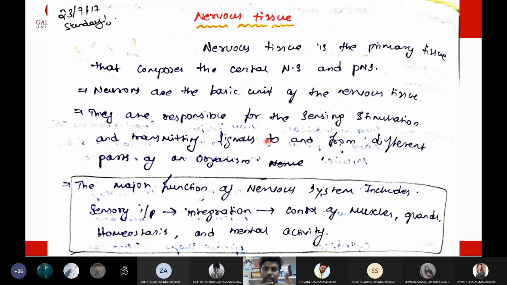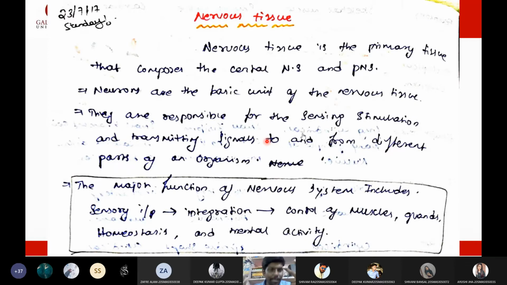Any other functions of neurons, or the nervous system as a whole? Sir, it transmits electrical signals to all the parts. Okay, neurons will transmit the electrical signal. Fine. Other functions: for consciousness, for memory, for survival we need the nervous system.